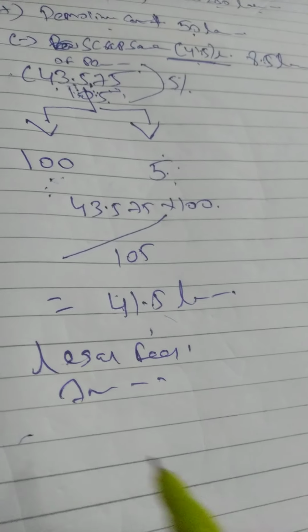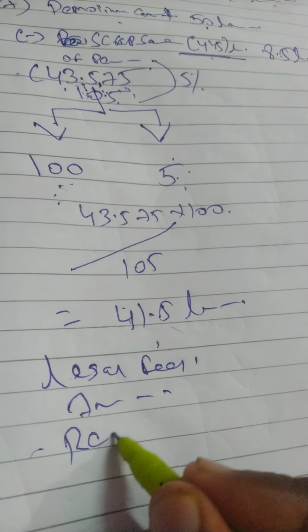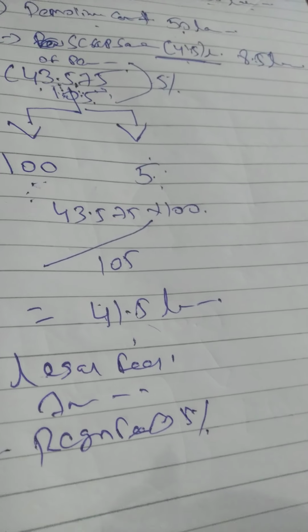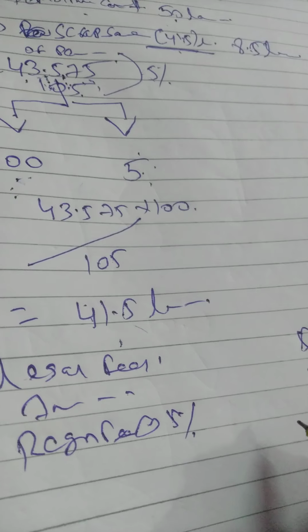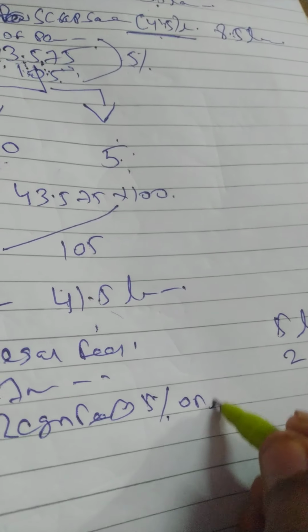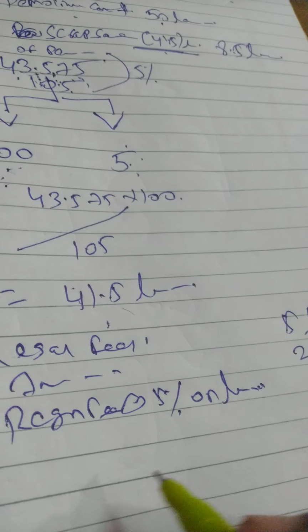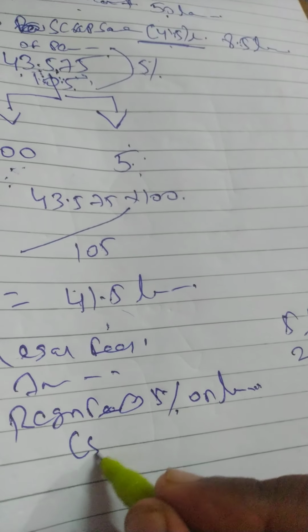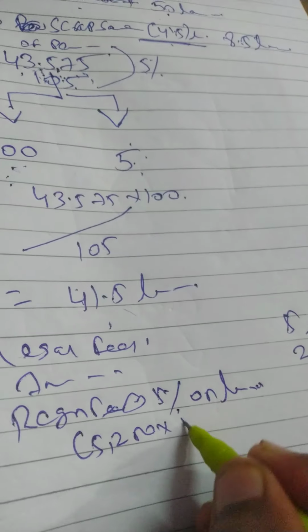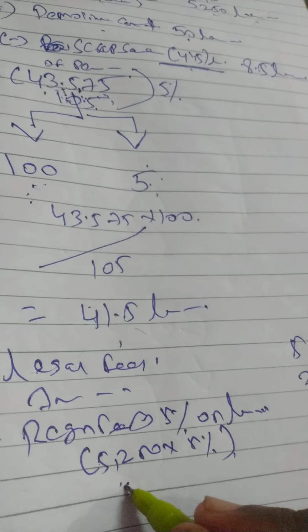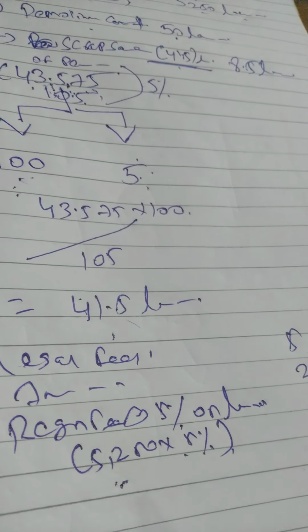Correct. Then registration fee at how much? 5% on what value? 5% on land value, land value alone. Land value alone is 5250 into 5%.